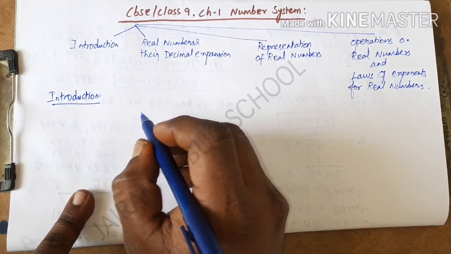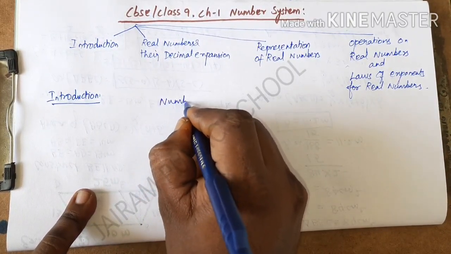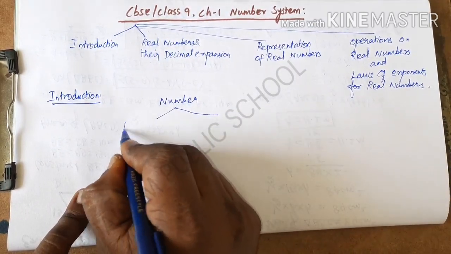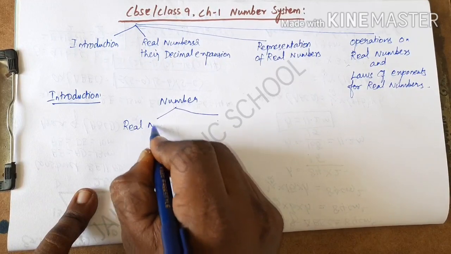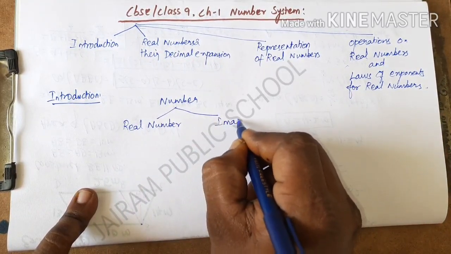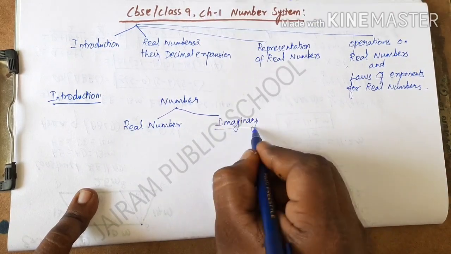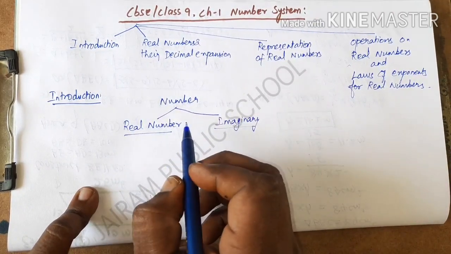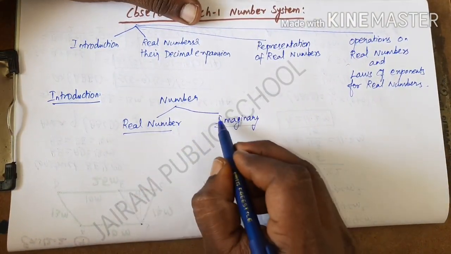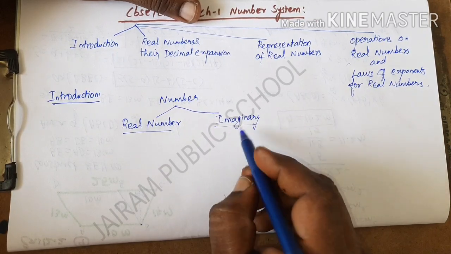In the introduction, the number system has two main types. The first is the real number, and the second is the imaginary number. In Class 9, you are going to read about real numbers. The imaginary numbers will come in your higher studies, that means 11th and 12th standard.